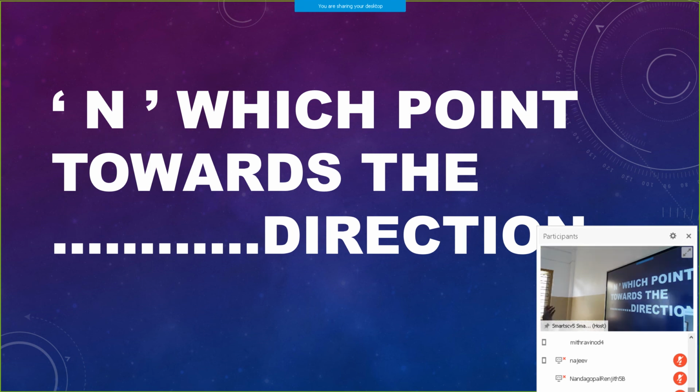Okay, one more. Dash, that is N, which point towards the dash direction. N which point towards the, okay, say the name. Athin Matthew 5A. You're speaking Athin Matthew?